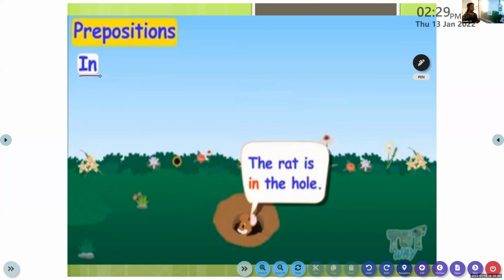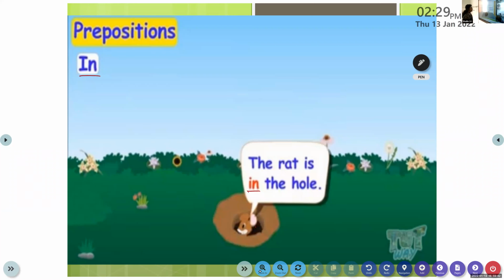The rat. Where is the rat? The rat is in the hole. All of you, please take your pencil box. Where do you keep your pencils? In the pencil box. So we use the preposition in. Where do you keep your books? In the shelf, or in the bag. So that is what in is.